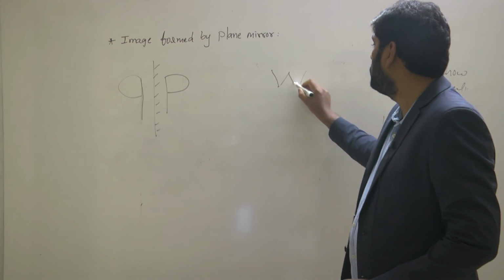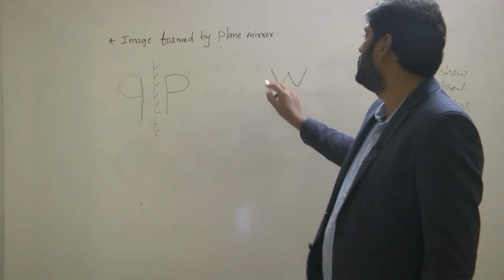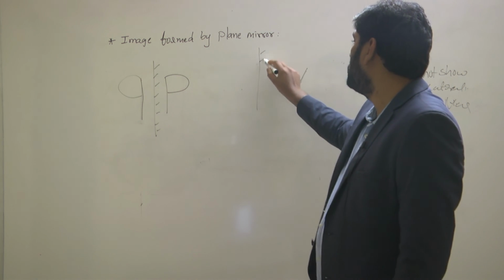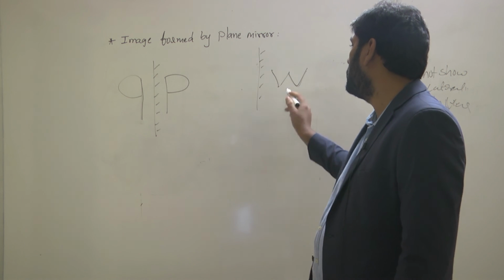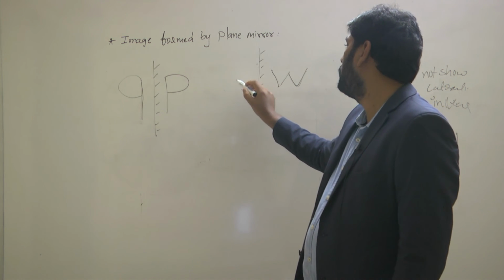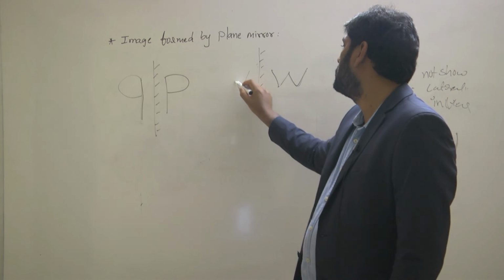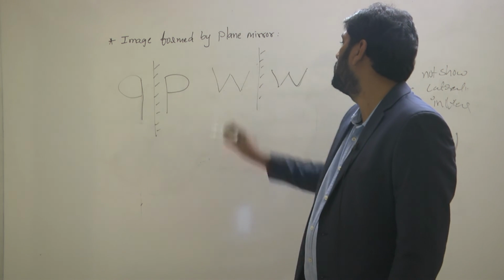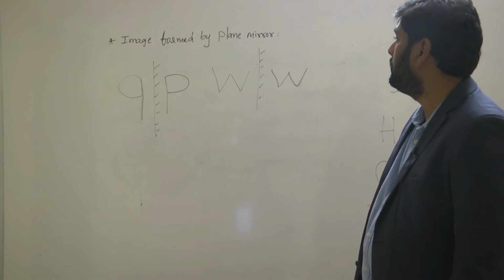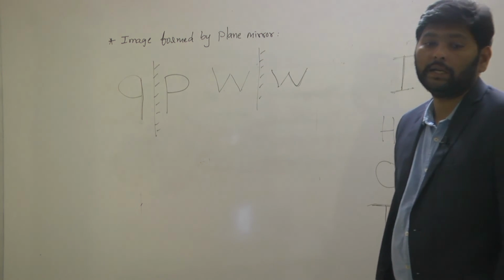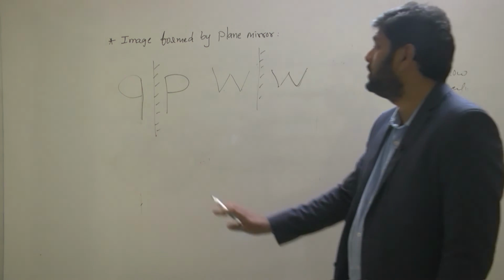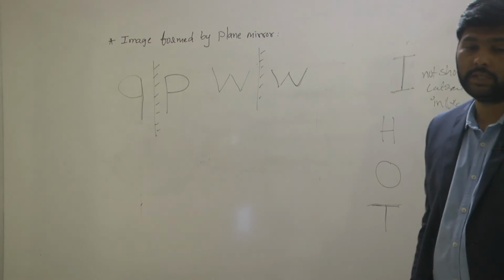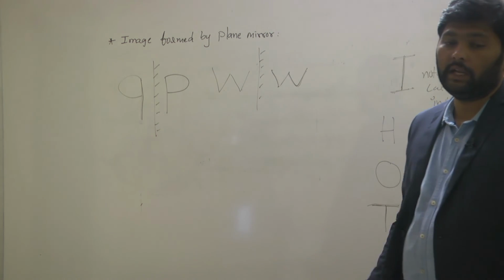This is a W. Now I am placing the mirror here. If I place the mirror here, it will show as it is. So alphabet W will not show lateral inversion, while P shows lateral inversion.